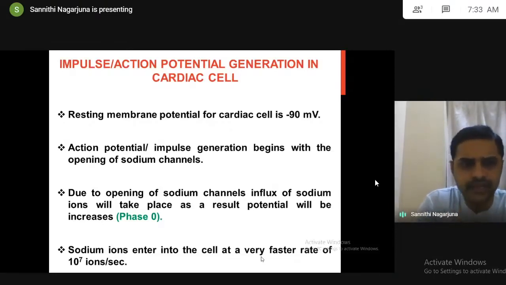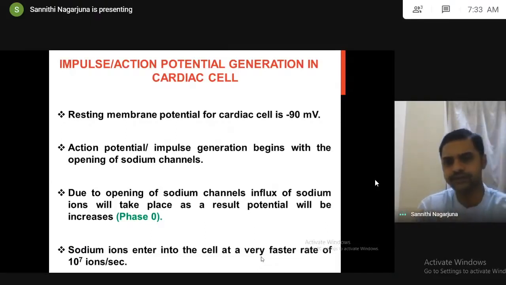So the RMP, the resting membrane potential for a cardiac cell, is minus 90 millivolts. At the resting stage, we all know that sodium is present outside, potassium is present inside. The action potential generation begins with the opening of sodium channels.